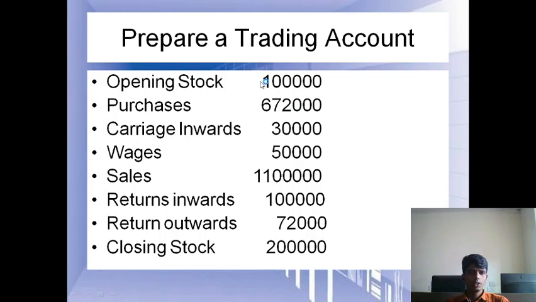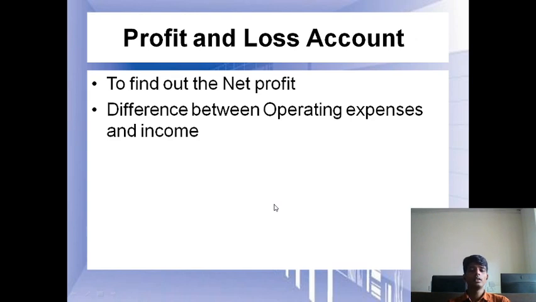Out of purchases we are going to deduct the returns. Return outwards is the purchase return. Out of 6,72,000, 72,000 is my purchase return, that is return outward. So I'm going to deduct it from 6,72,000. So I will get 6 lakh and I will write it in the outer column.